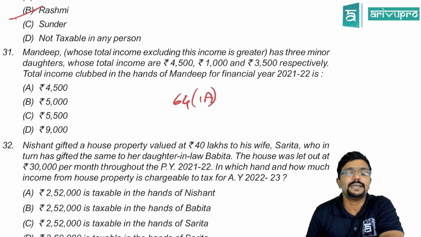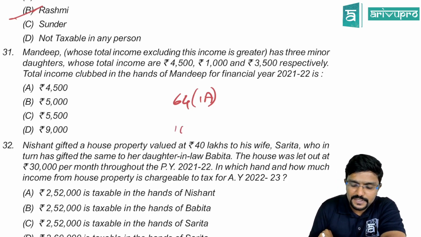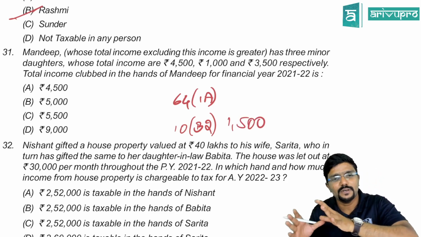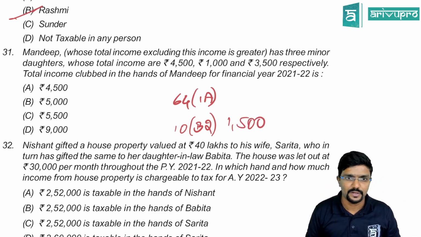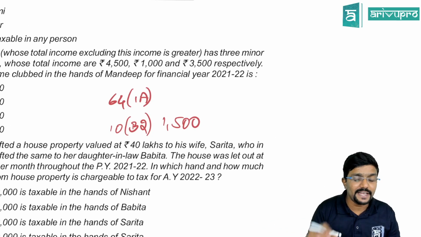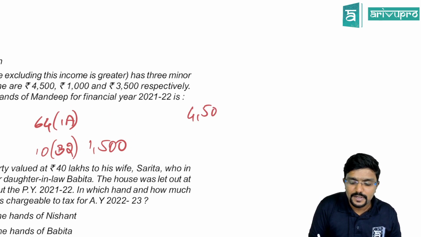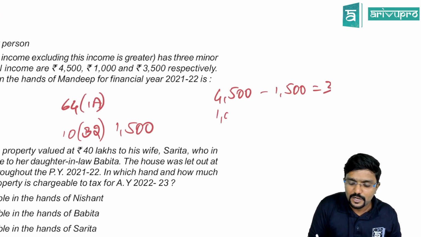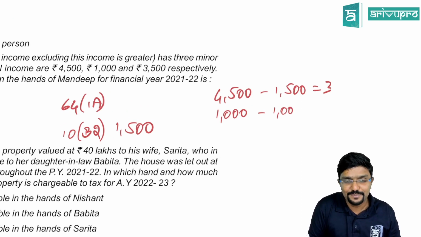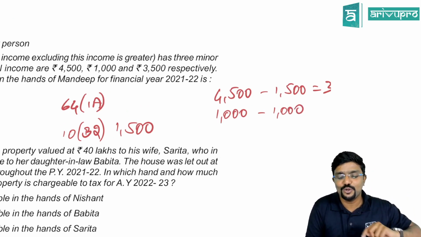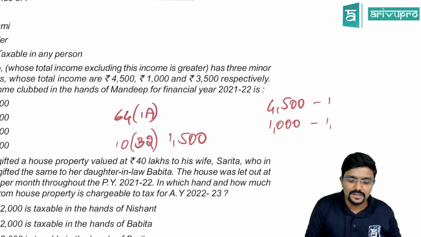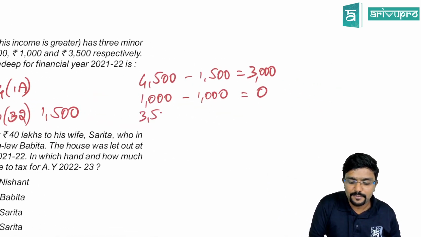When clubbing gets attracted under section 64(1A), exemption under section 10(32) can be claimed for each minor child, 1,500 maximum. The amount clubbed or 1,500, whichever is lower. So 3 daughters are there. Please be careful, take individually. 4,500 is the amount clubbed, minus 1,500 exemption. What is the remaining amount? 3,000. Then for another daughter, 1,000. How much exemption can he claim? 1,000 only, because the amount clubbed or 1,500, whichever is lower. So nothing is taxable. Then for another daughter, 3,500 minus exemption. This is under section 10(32).